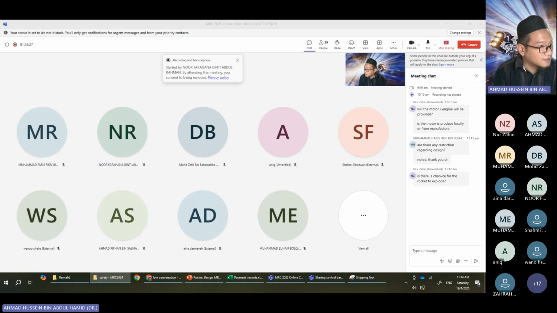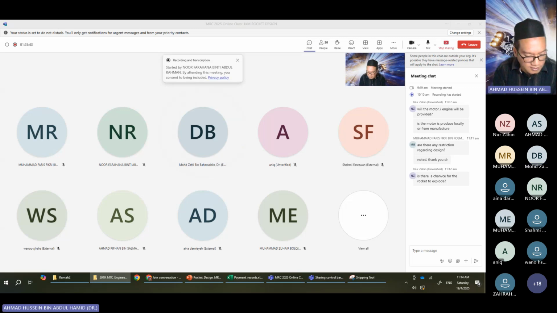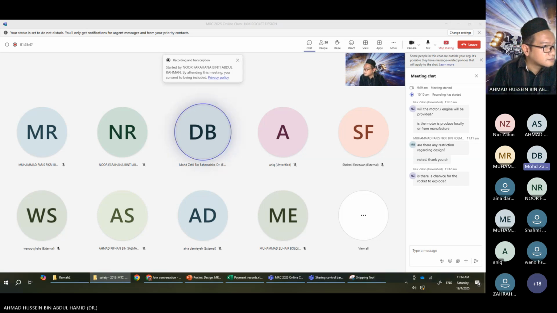There is a table from NAR. I think it's around how many feet, or maybe later I will share, Doctor. No problem. It depends on the class of the motor, the thrust, the total impulse.